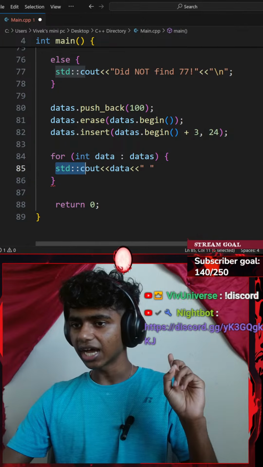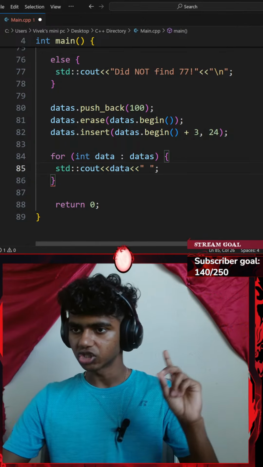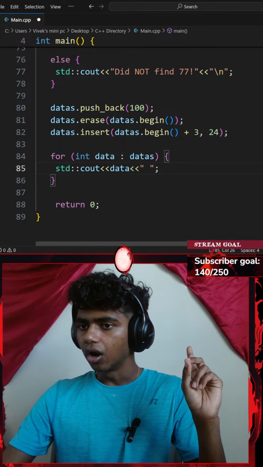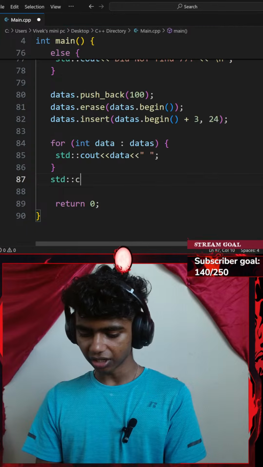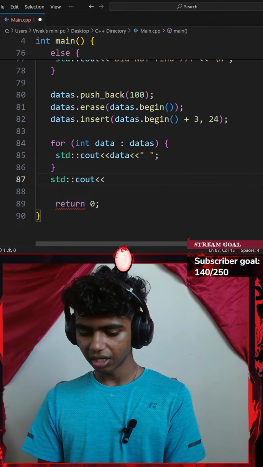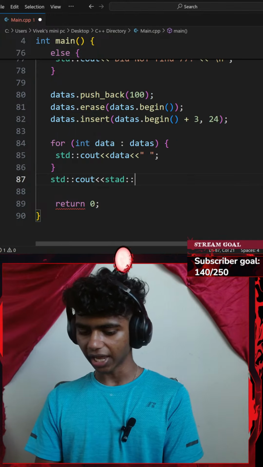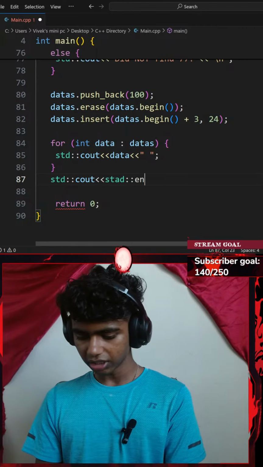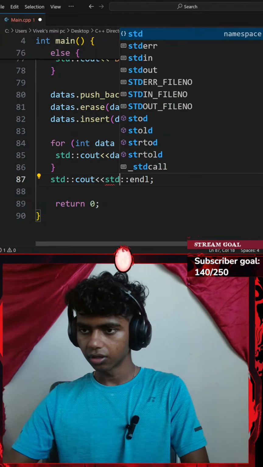A standard console output of data. I will go with an insertion operator. And then after printing everything, I will go with a standard console output with another insertion operator of a standard end line. Okay, perfect.